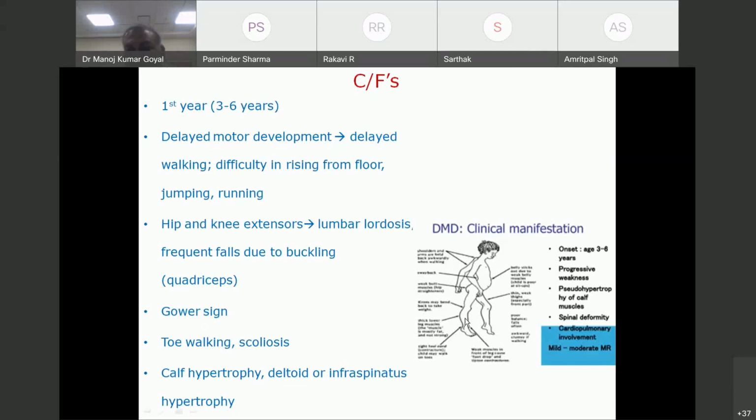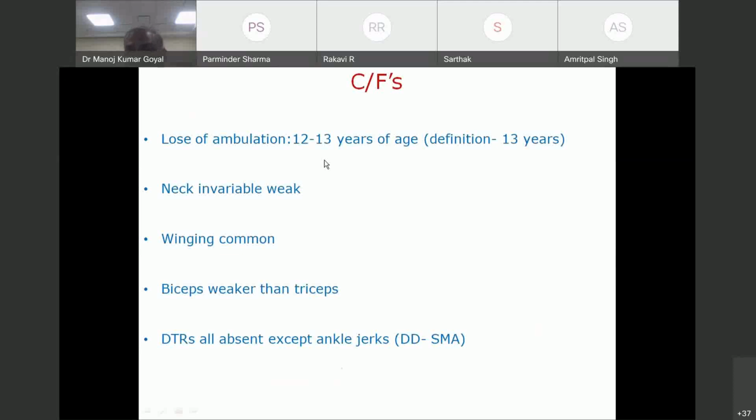What I have found in my clinical practice, EDB, extensor digitorum brevis hypertrophy is as common as calf hypertrophy in muscular dystrophy. Okay, so the main weakness is hip and knee extensors, resulting in buckling, difficulty in rising from floor, jumping and running. By definition, they lose ability to walk by 13 years of age.